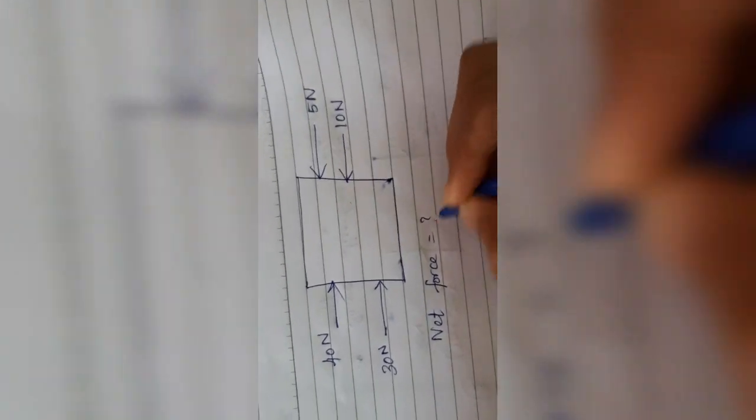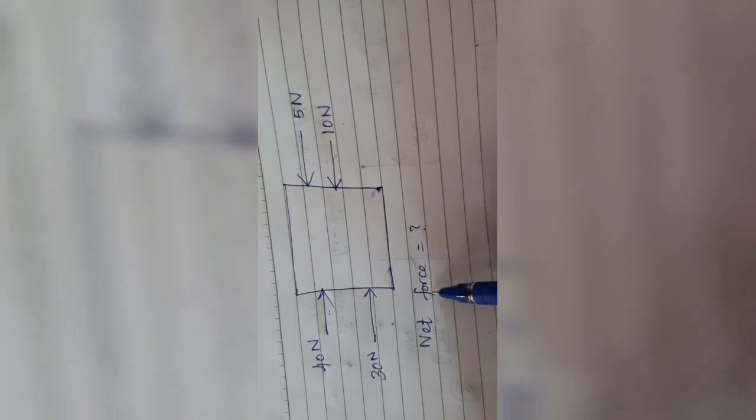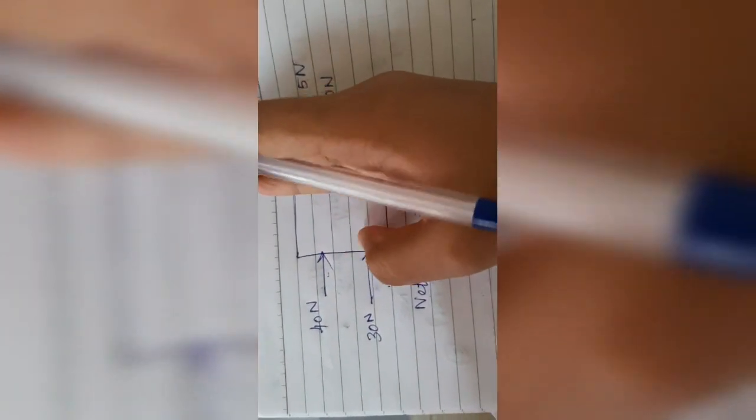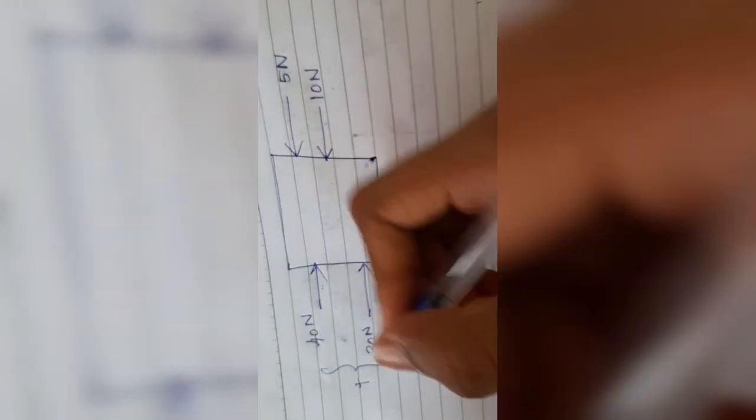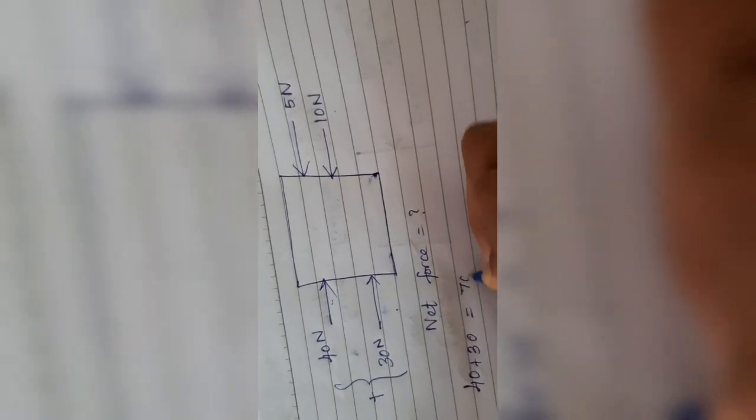What we should do? We should first add the forces in the same direction, and then we have to calculate the net force. If I see in this side alone first, I have two forces which are all acting in the same direction. So I will just add it. 40 plus 30 becomes as 70 Newton.